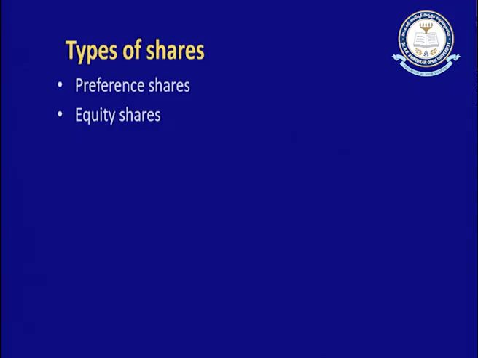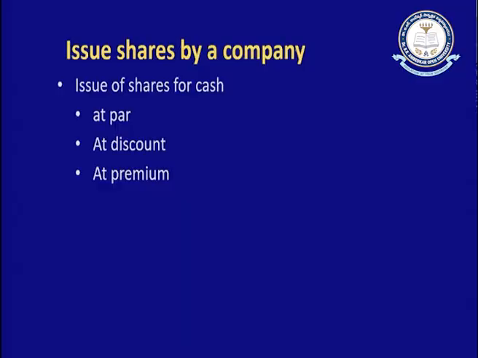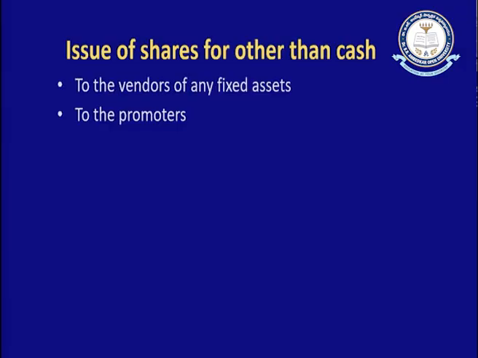Stock is the aggregate of all the value of the shares. Then various types of shares: preference shares and equity shares. Equity shares are issued at par, at discount, at premium. At par means issuing the shares at the face value, at discount means issuing the shares at less than the face value, and at premium means issuing the shares at more than the face value. Then we understood issuing of shares for other than cash, that is to vendors from whom we purchase various fixed assets like buildings, plant and machinery, etc., and sometimes shares are also issued to the promoters.